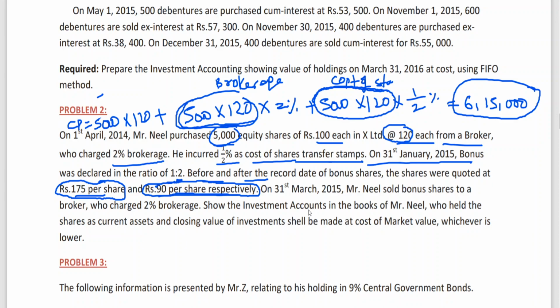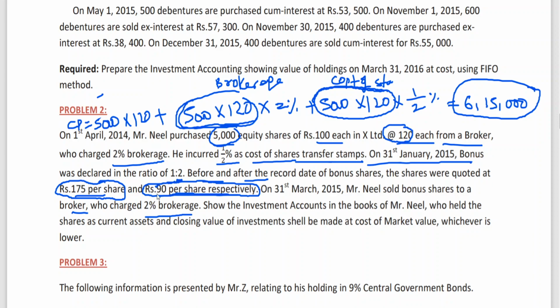Okay. So now on 31st March, Neil sold bonus shares to a broker who charged 2% brokerage. So Mr. Neil sold bonus shares to a broker who charged 2% brokerage. What is brokerage, sir? I told you already: when you are selling, the brokerage is subtracted. But what is the selling price, sir? It is not given.